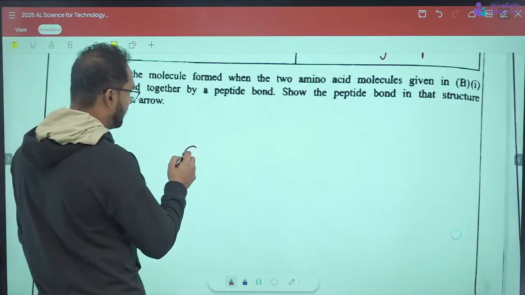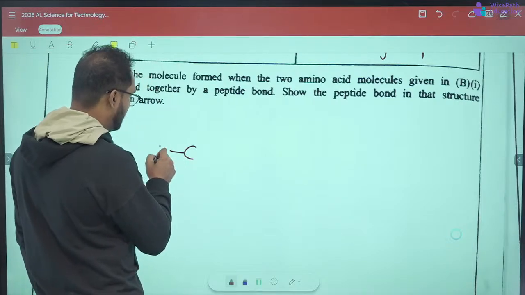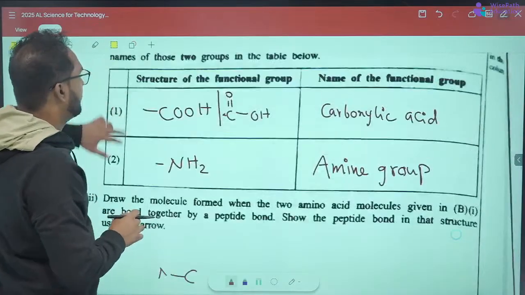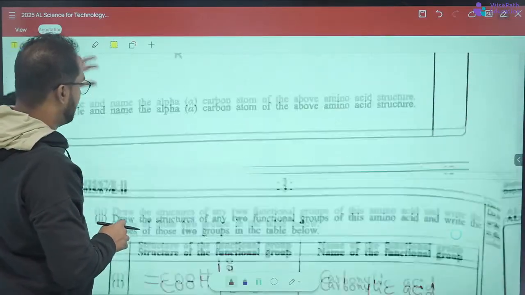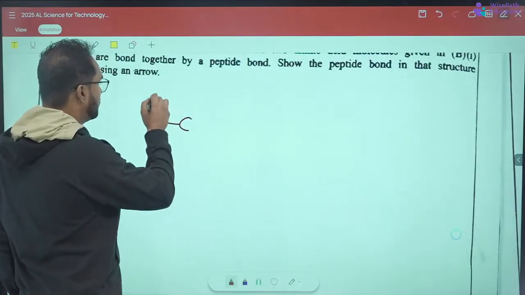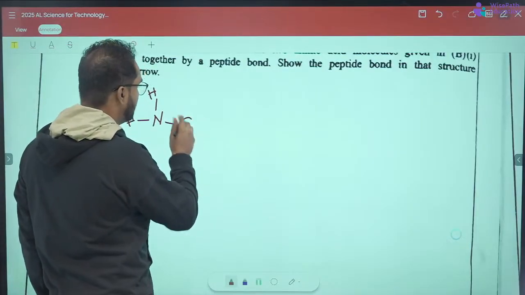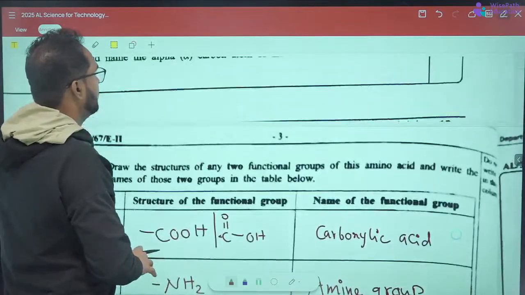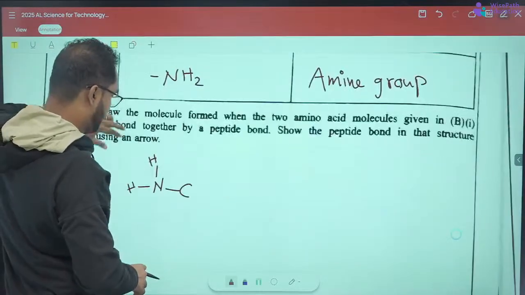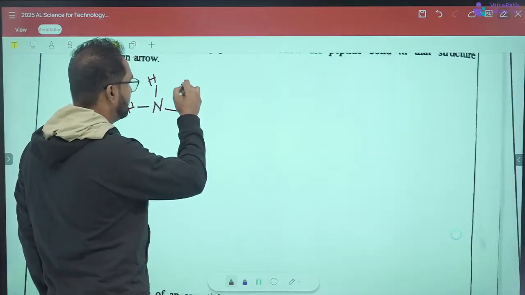So this is the alpha amino acid, and this is the NH2 group. We'll have to draw it the same way, with the bonds expanded. So the NH2 group is like this, and there's an R group and a hydrogen.